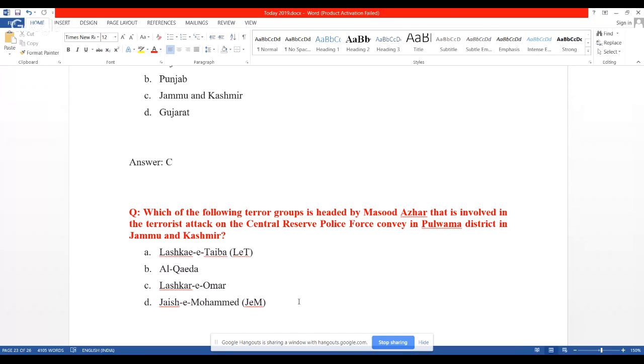Lashkar-e-Taiba, Al-Qaeda, Lashkar-e-Umar, or Jaish-e-Mohammed? Kindly see here, all four are dreaded terrorist organizations. But with respect to this question, option D is the answer, that is Jaish-e-Mohammed.